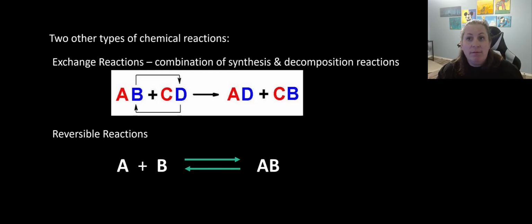Another one is known as a reversible reaction. A reversible reaction is where one way it's synthesis, but the other way is decomposition. But they can go whichever direction they need. It's reversible. I don't just build it and it's always built. I can always break it down if I need to. And so these two are going to be where they can be reversed. A plus B can be put into AB. AB could be broken back down into A plus B. And so this is why the arrows go in both directions.